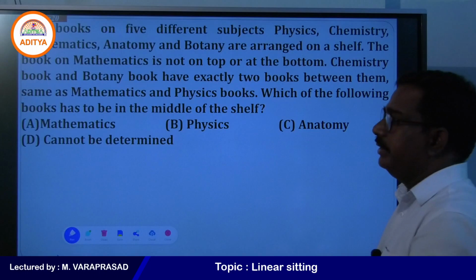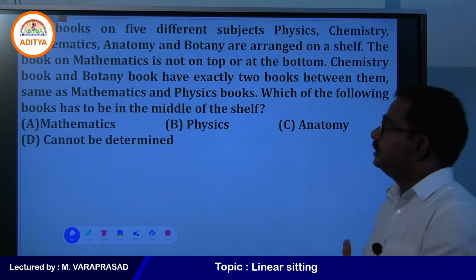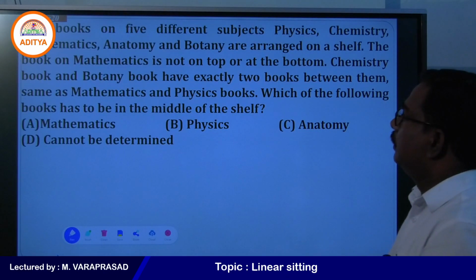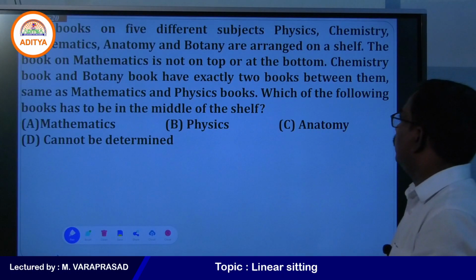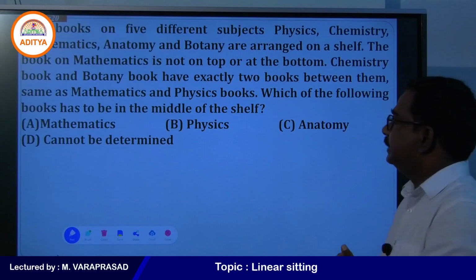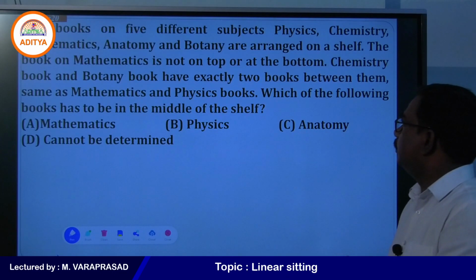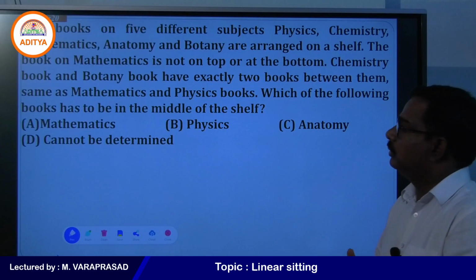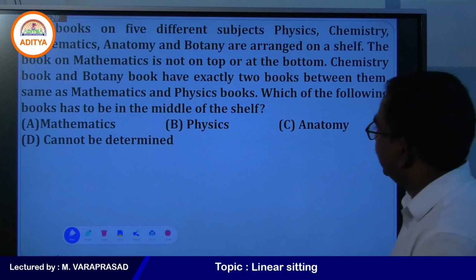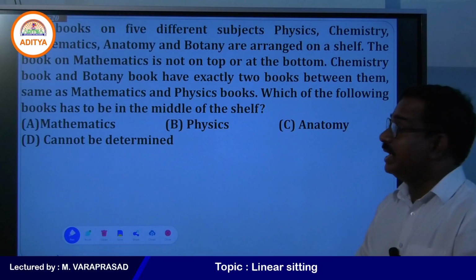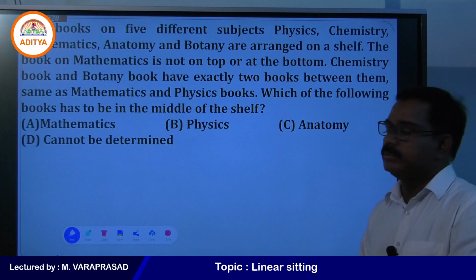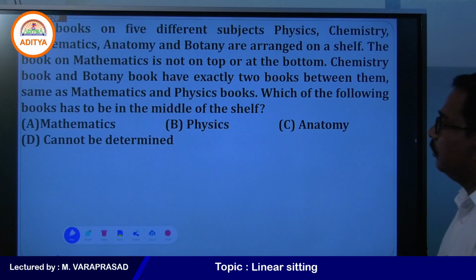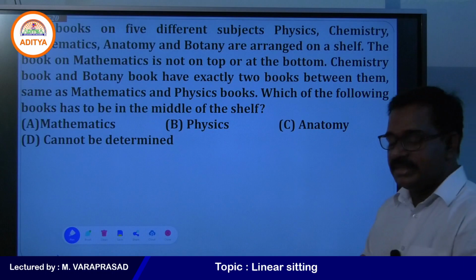5 books on 5 different subjects, physics, chemistry, mathematics, anatomy and botany are arranged on a shelf. The book on mathematics is not at the top or at the bottom. Chemistry book and botany book have exactly 2 books between them, same as mathematics and physics books. Now, which of the following books has to be in the middle of the shelf?